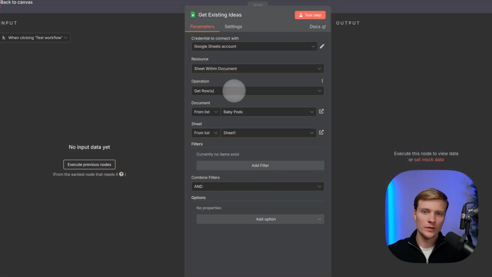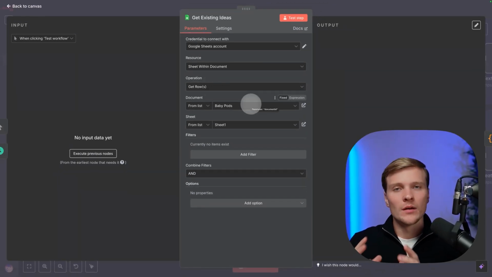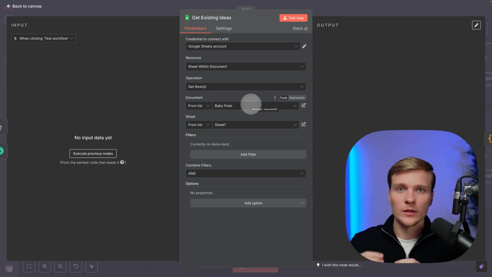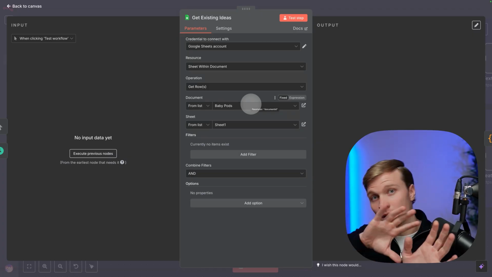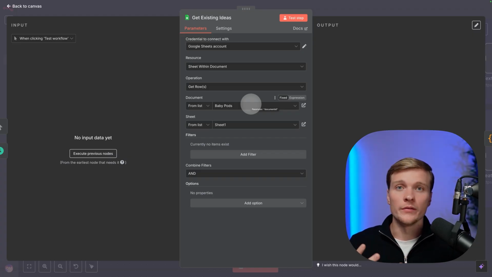So in this node, you will need to connect the node to your own Google Sheet, and I will provide you the template so you will be able to copy the Google Sheet, and then you will be able to delete everything that I have and populate it with your own values, with your own videos.